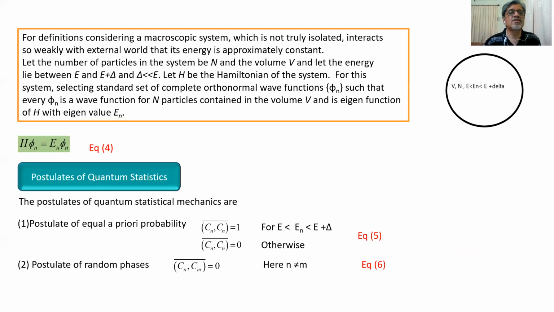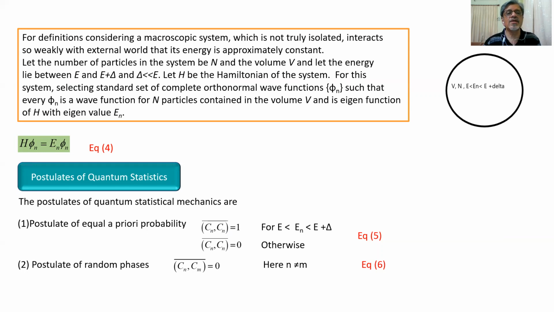For the definitions, consider a macroscopic system, which is not truly isolated; it interacts so weakly with the external world that its energy is approximately constant. So we consider that the system is large, not truly isolated, and weakly interacting with the external world.